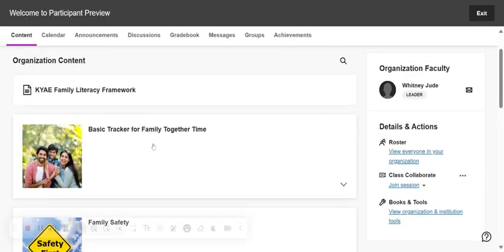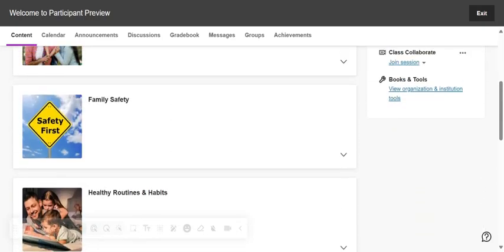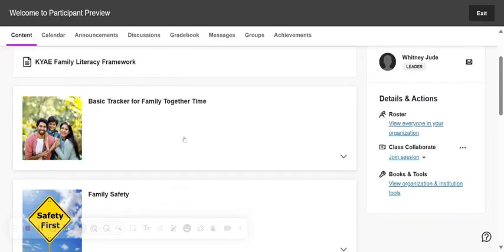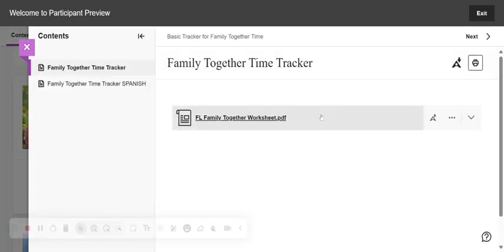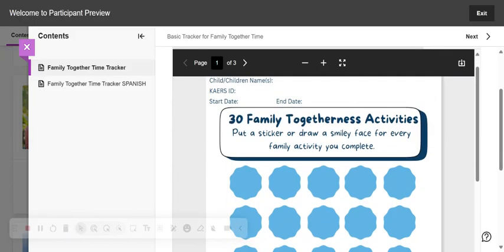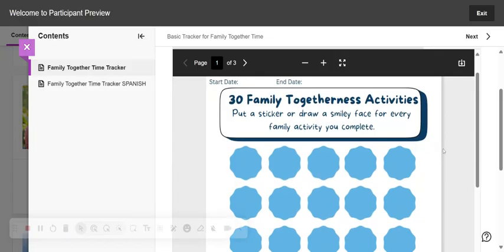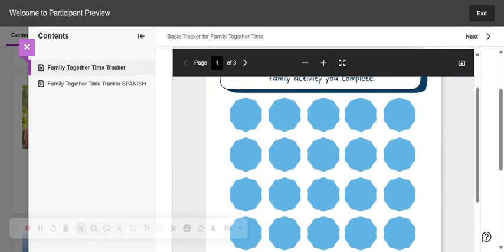And then lastly, on this org, if you're not interested in integrating any of these things into your courses just yet, and we're not there yet, that's okay. Your instructors have a lot going on. This basic tracker could be used for a family literacy program just to track family together time. So you can see here, 30 family togetherness activities. It says put a sticker or draw a smiley face for every family activity you complete. And maybe there's an incentive at the end. Not always.